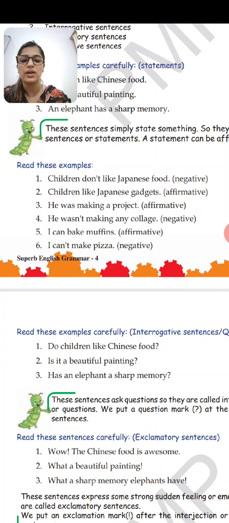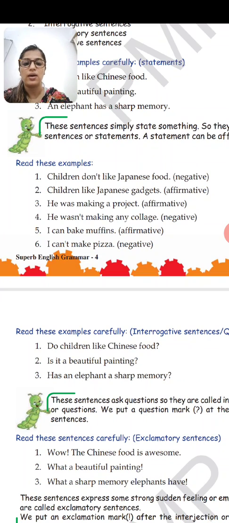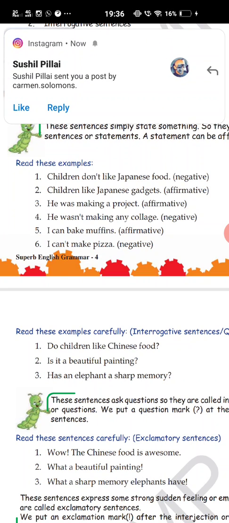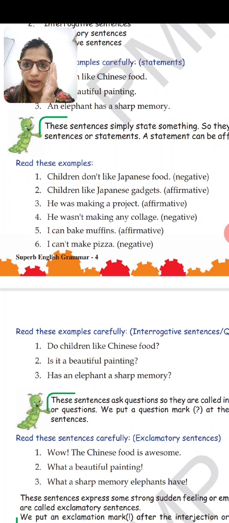Now read these examples carefully. These are interrogative sentences. I'll just tell you a few examples so that you can understand this topic, and the video is not too long. Do children like Chinese food? So there is a question. It is a beautiful painting. Is it a beautiful painting? There is a question mark. Has an elephant a sharp memory?